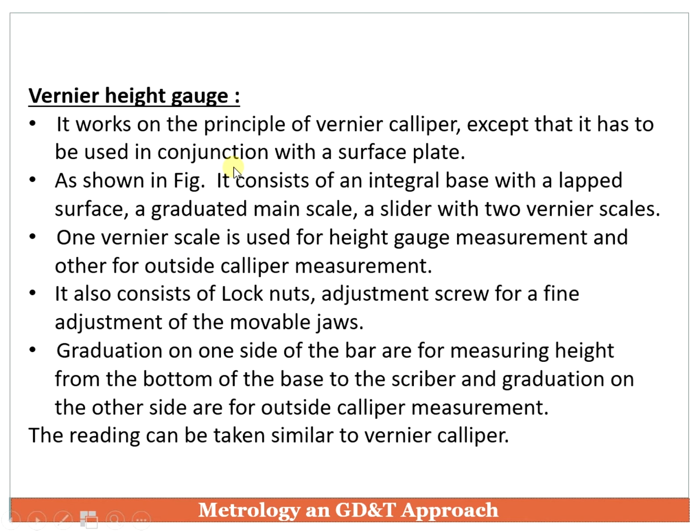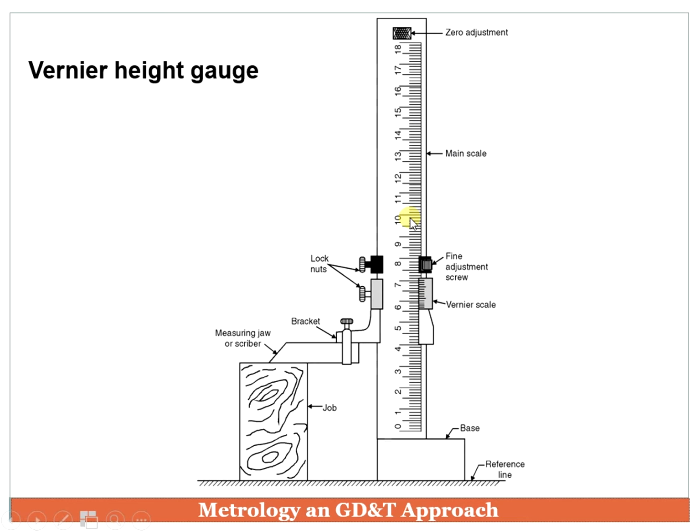Next we have a vernier height gauge, which is very similar and looks like this. It also has a vernier scale and a main scale. Since it measures the height of any component which rests on a reference surface, we have a surface plate as the reference surface. To measure the height of this component, the measuring scriber, or jaw as we call it, is placed on the top of the component. The reading is taken similarly to the earlier vernier scale. So remember, the vernier height gauge is another linear measuring instrument which measures the height of components.